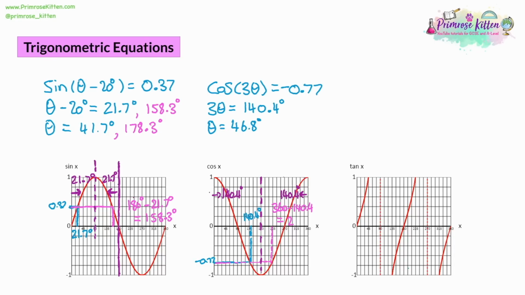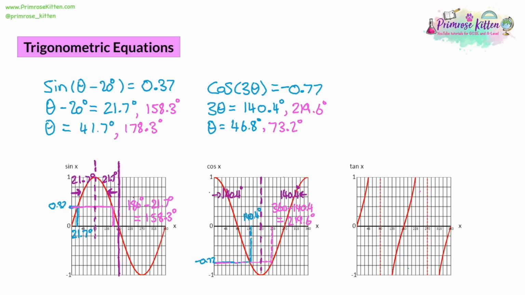And it's 219.6 degrees. Now, again, that's rounded to 1 decimal place, and we're going to do something else to it, so we want a higher level of accuracy. On the calculator, I do inverse cos of negative 0.77 and get the full decimal places: 140.353889. I'm going to take that number away from 360. Now, remember, this comes in at the 3 theta section, corresponding to 140.4, so I need to divide my full-accuracy number by 3, and that gives me 73.2 degrees. So now using the diagram, we have 2 answers.